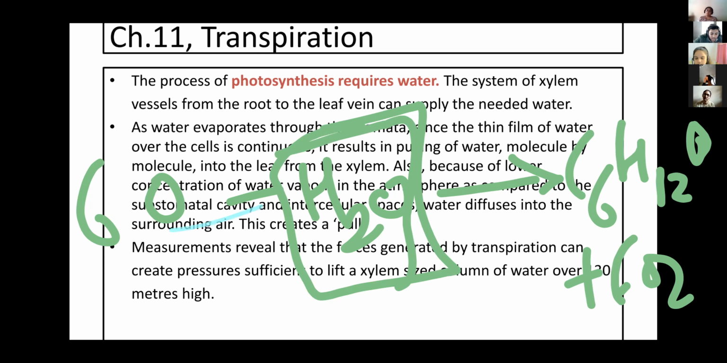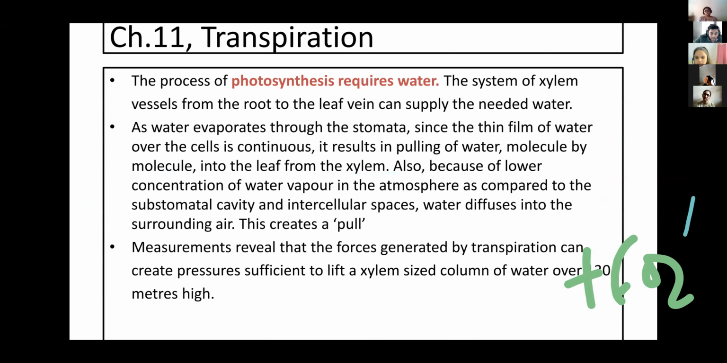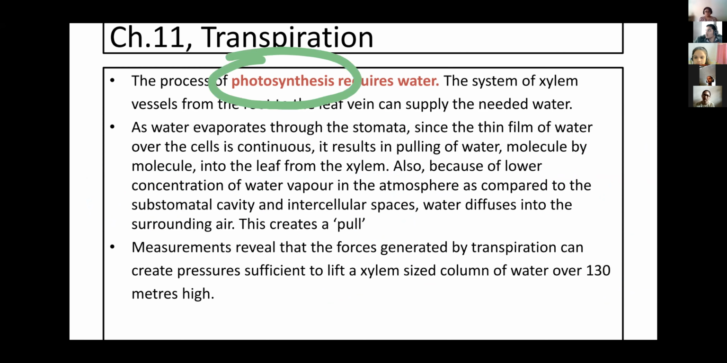No doubt, sunlight is required, CO2 is required, and with that, water is also required. Now, water is translocated, conducted by the xylem. So from the xylem, water molecules enter the cells and help in the photosynthesis process to make food. The system of xylem vessels from the root to the leaf vein can supply the needed water.